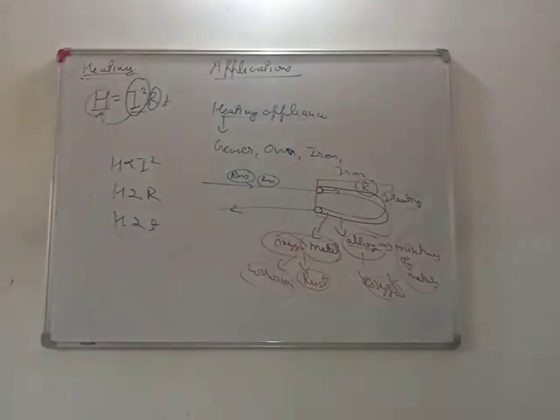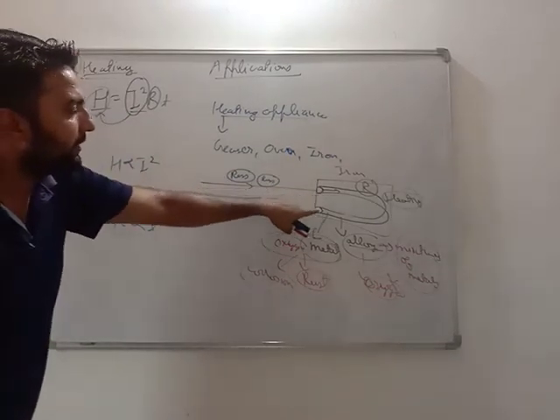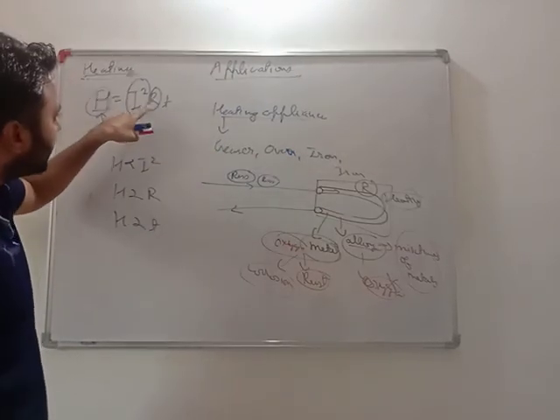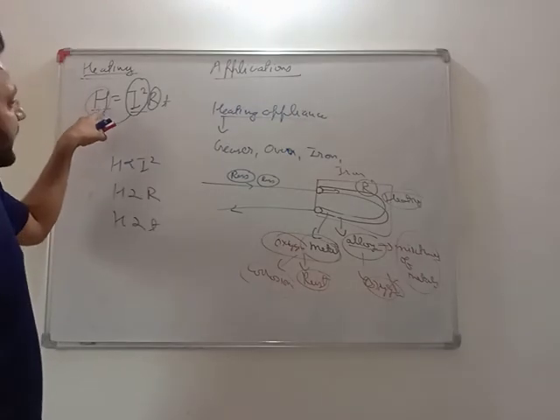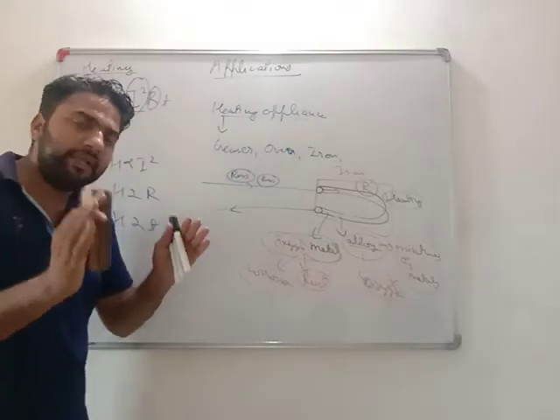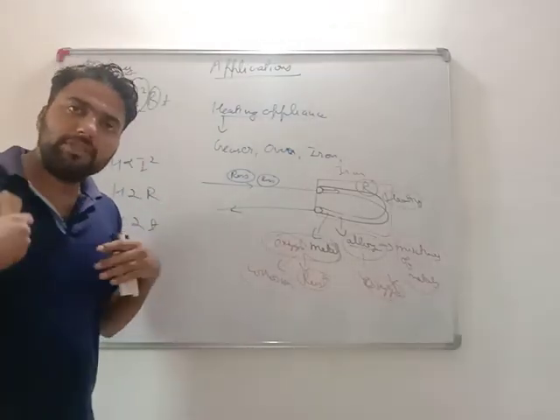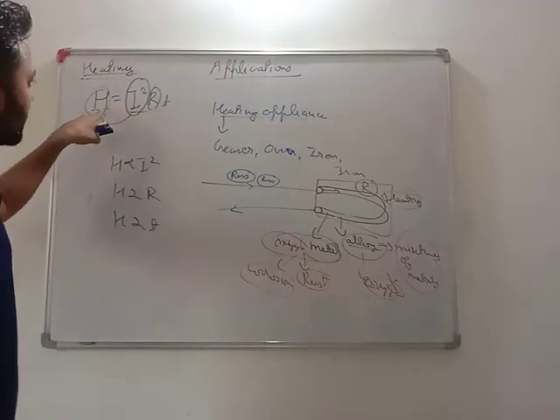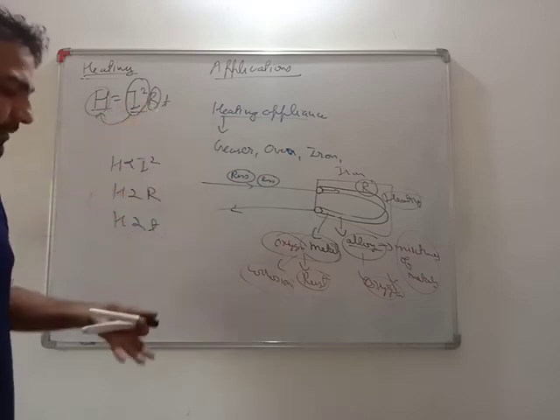Second application: these electrical appliances have high current ratings and high resistance to produce more heating. Where I want less heating, I use less resistance. At a few places I require heating and at a few places I don't. So where I don't require heating, I use low resistance material, and where I require more heating, I take high resistance material.